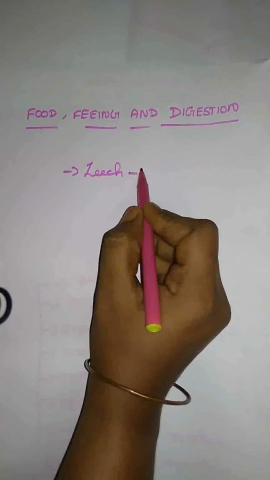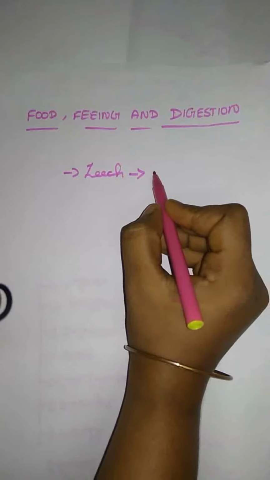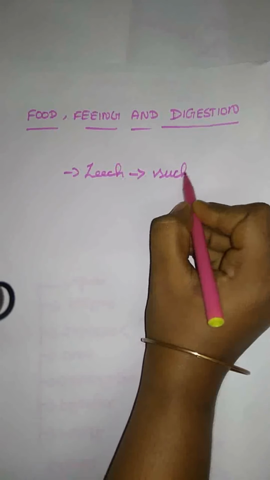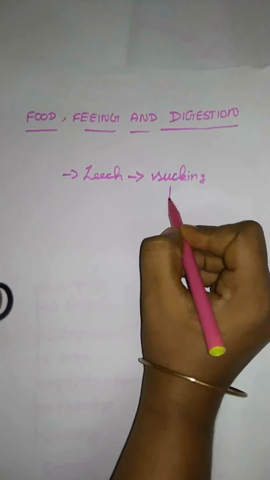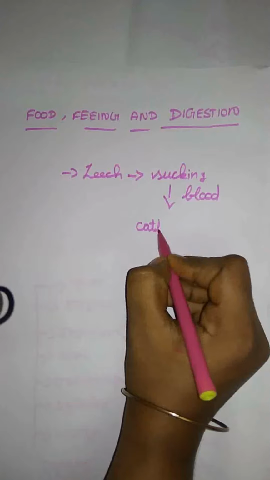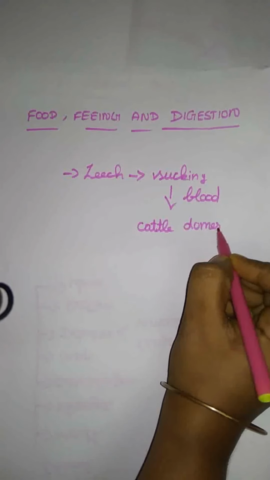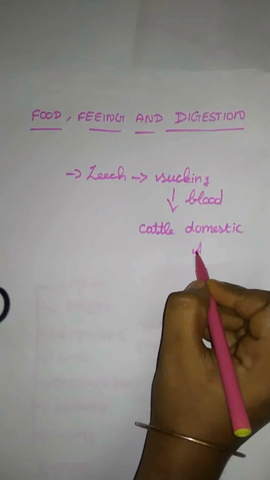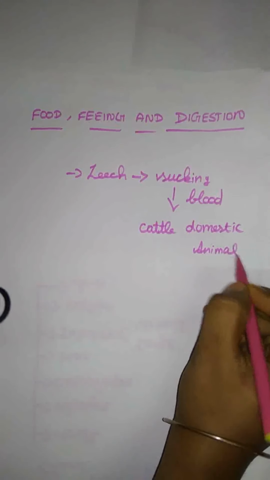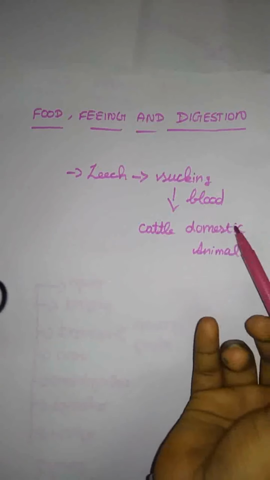First, leeches are sucking in nature, right? We already saw the habit and habitat. They are sanguivorous, so they are sucking in nature. Sucking of what? The blood, the blood of a cattle or a domestic animal.